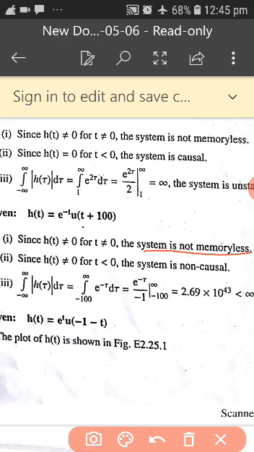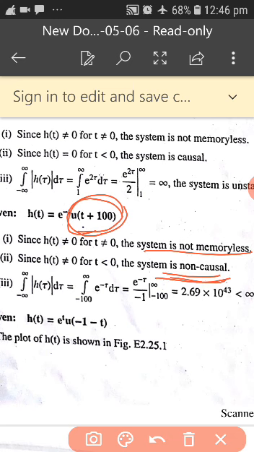If you go for causal, see, the output is depending on the future value. Future means if there is t plus something, then the system depends on a future value. But what is causal? Causal is depending only on the present and past, but it is depending on the future. So it is a non-causal system.